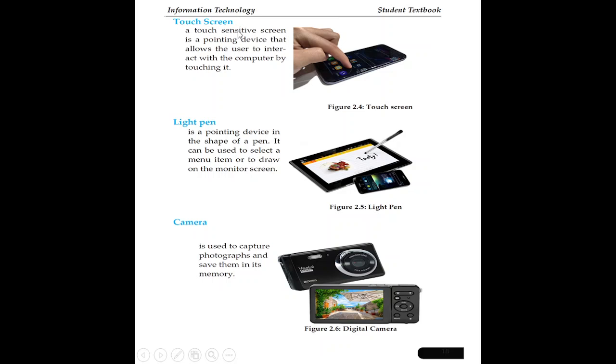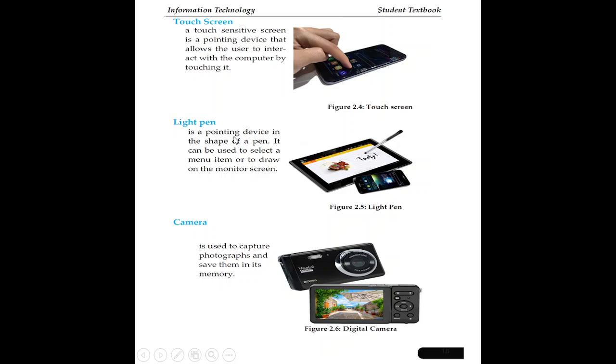The other input device is the touch screen. A touch sensitive screen is a pointing device that allows the user to interact with the computer by touching it. For instance, in mobiles, the touch screen helps you to interact with the phone. That is an input device. The same applies to tablets, for instance, which use a touch sensitive screen.